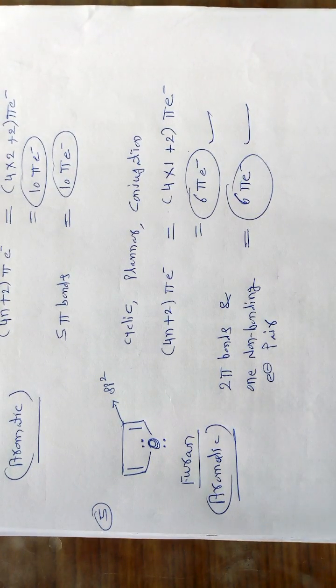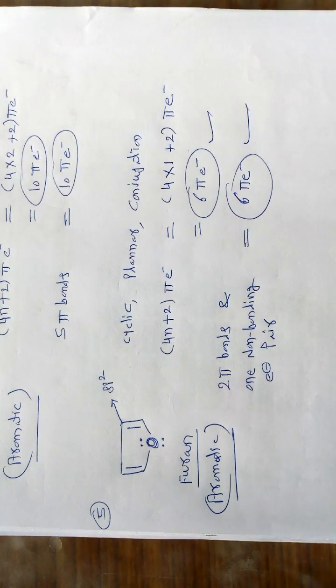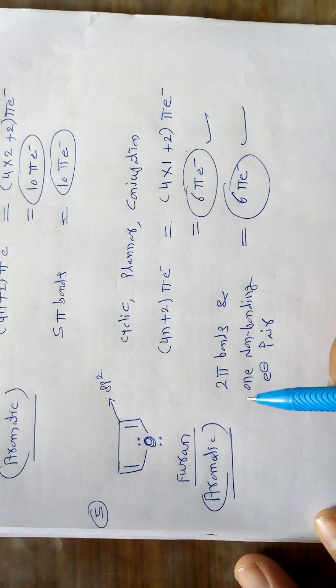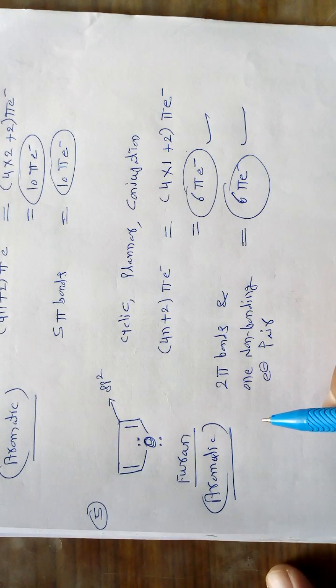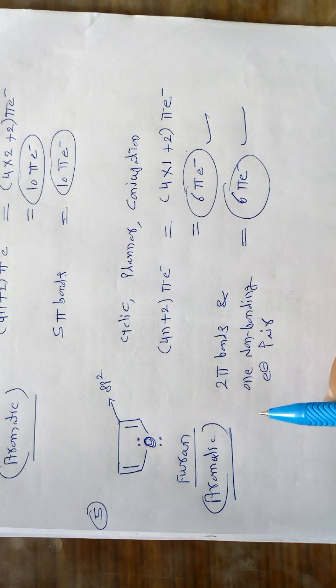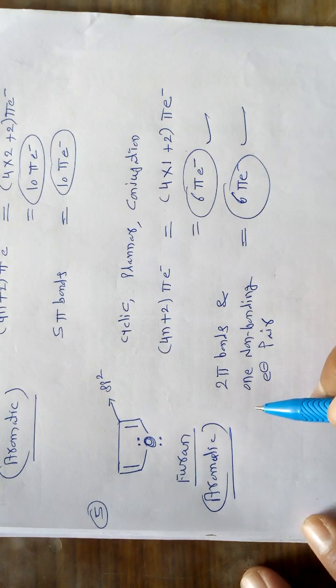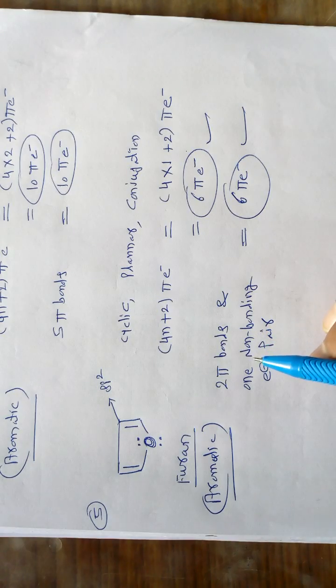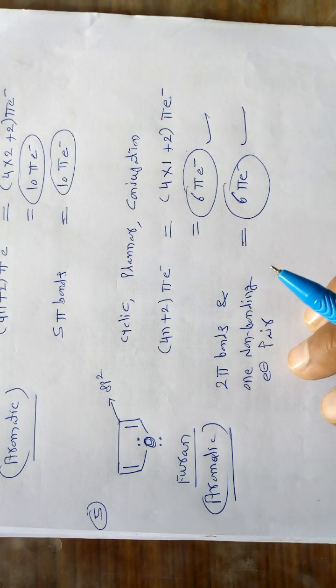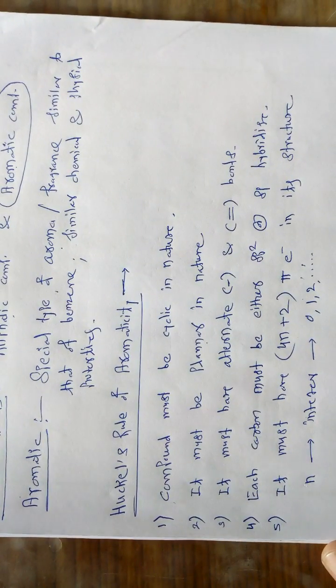So you can see the aromatic compounds are compounds which are cyclic in nature, planar in nature, having alternate single and double bonds. Each carbon is either sp2 or sp hybridized and must have 4n plus 2 pi electrons. Then all such organic compounds are called aromatic compounds. So this is an important point from this chapter, aromaticity.